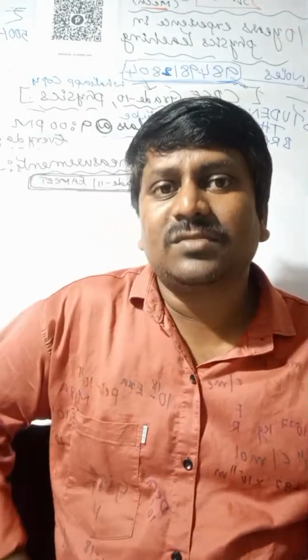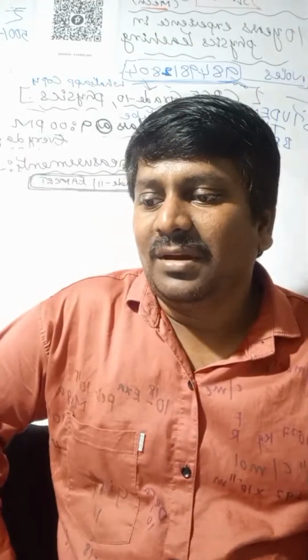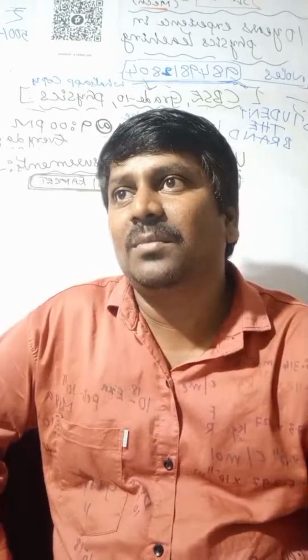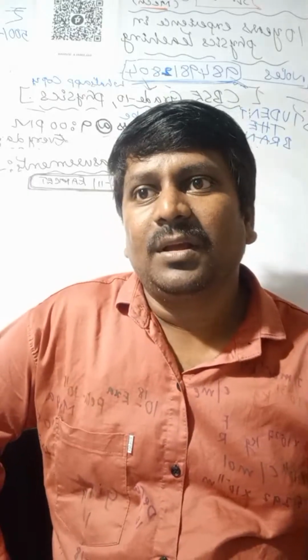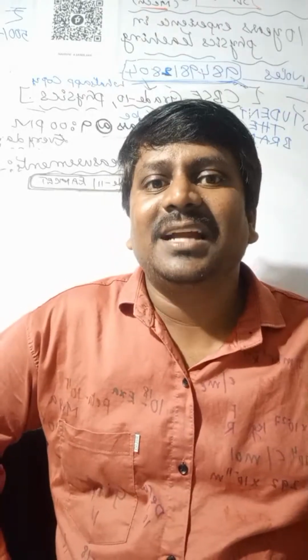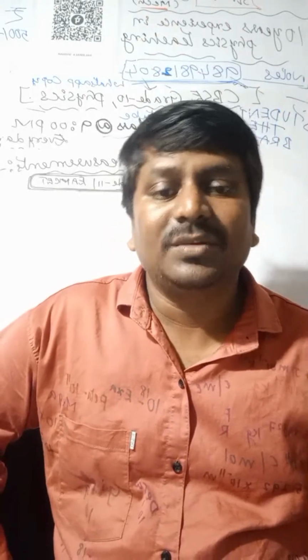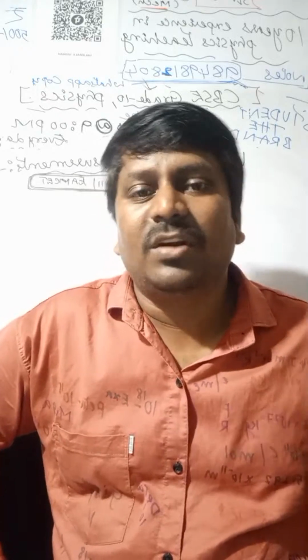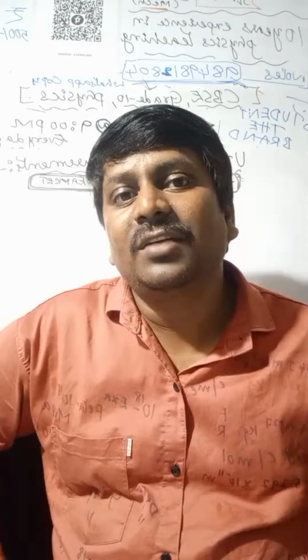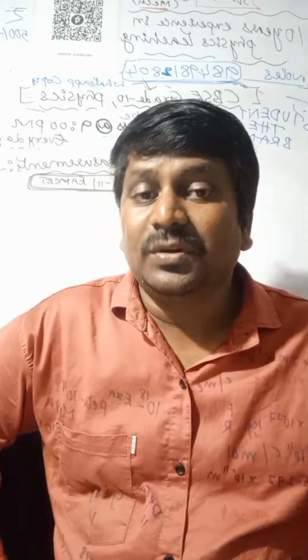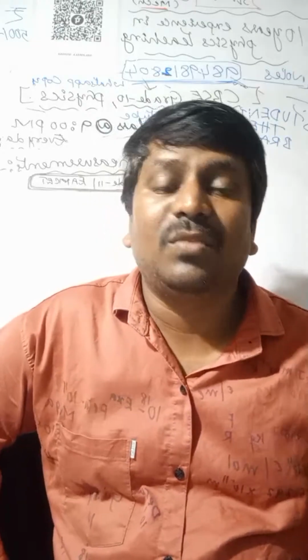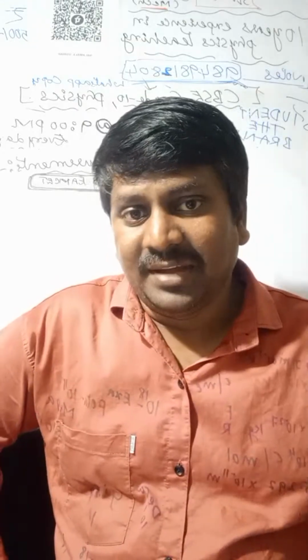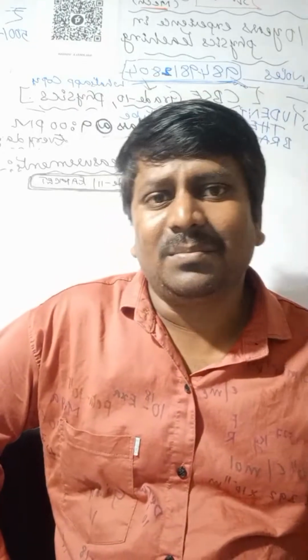So that is about it. Next one, rounding of the number. How can you identify the rounding of the number? Rounding of the number is nothing but, to get the desired value, to get the required value, we will do some modifications in the measured value. So that is called rounding of the number.